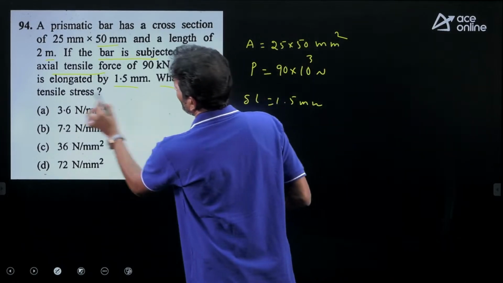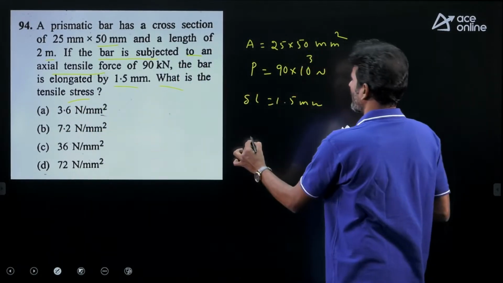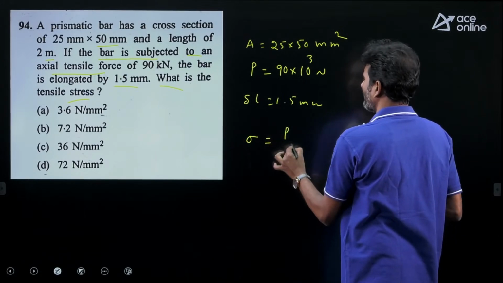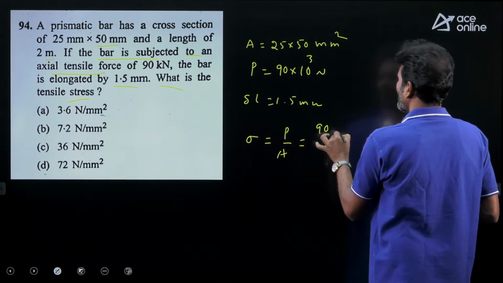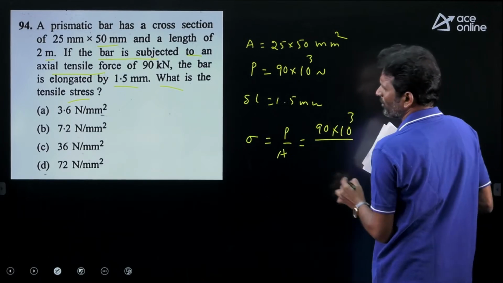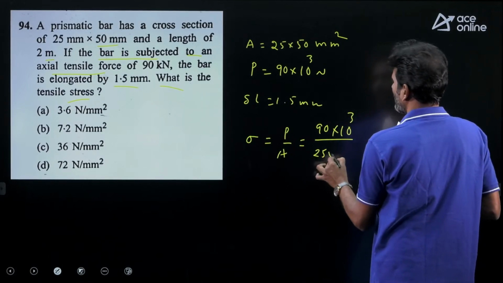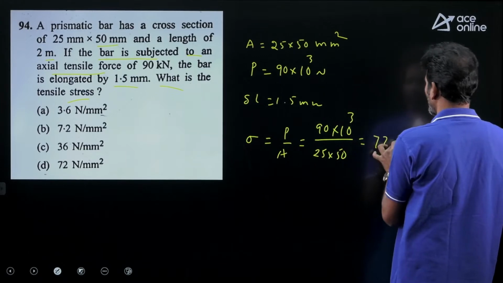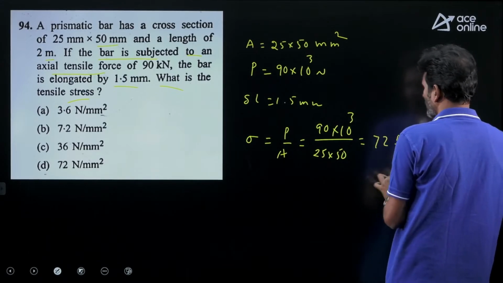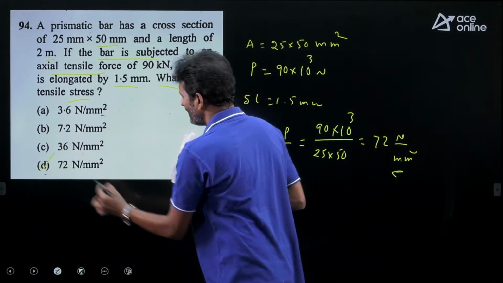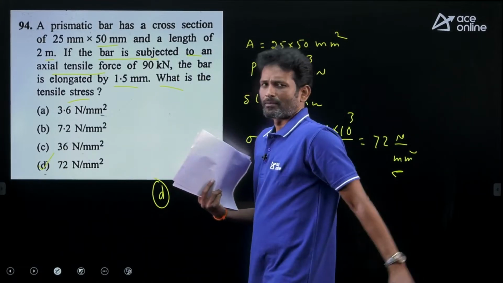But what we require? What is the tensile stress? Direct straightforward question. Stress equal to load by area. Load given as 90 into 10 cube newtons, area 25 into 50. Simplify this, you are having 72 Newton per mm square. So option D is a correct statement.